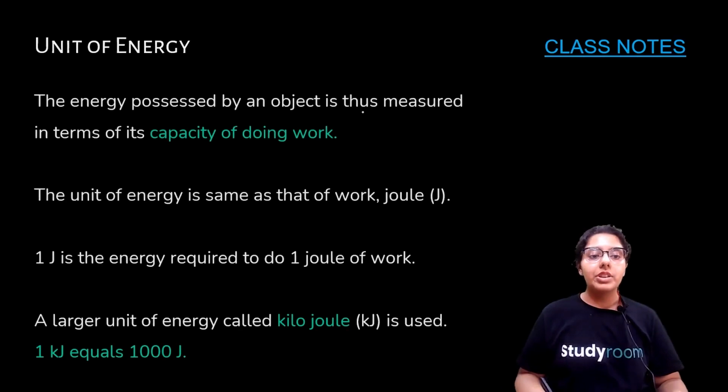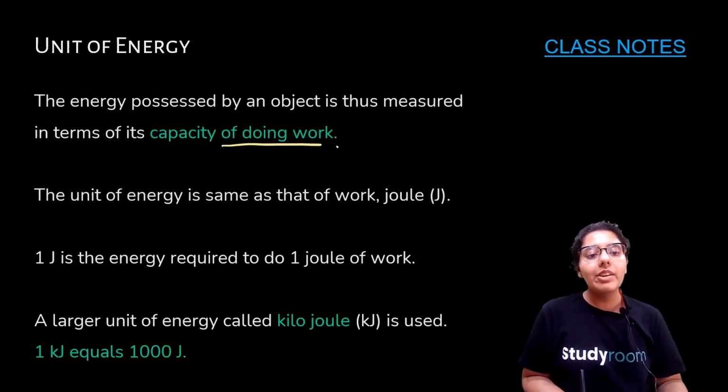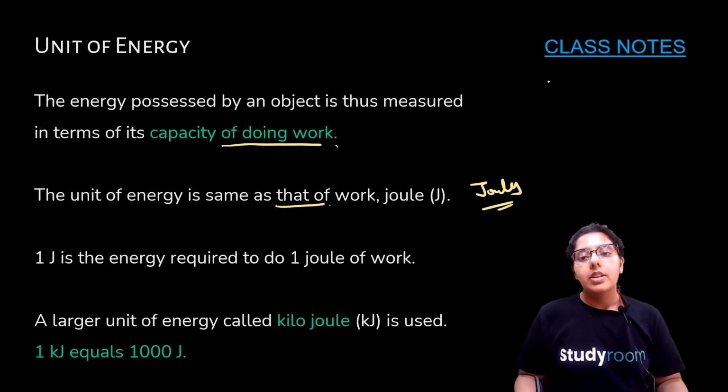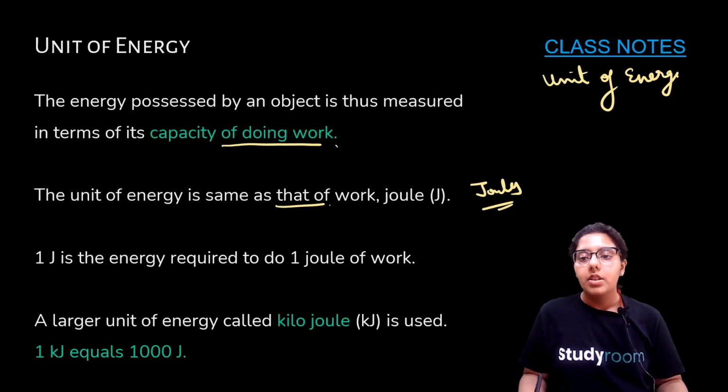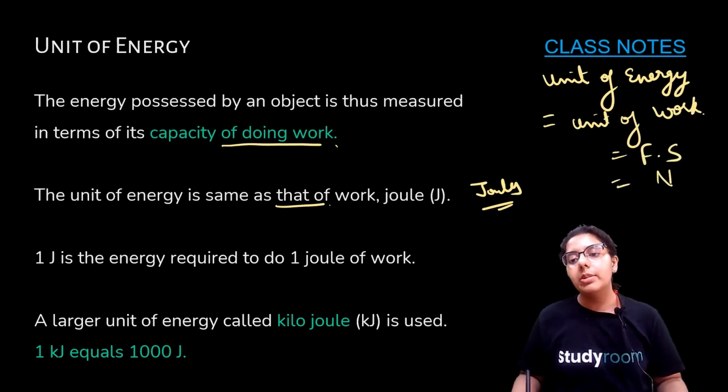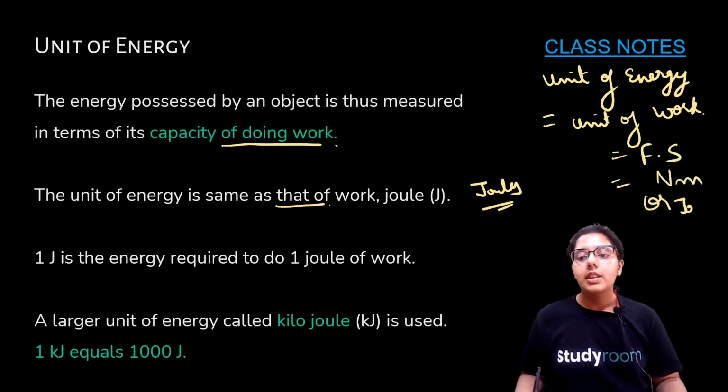So units of energy. The energy possessed by an object is thus measured in terms of capacity of doing work. The unit of energy is same as that of work, that is joules. Okay, unit of energy is same as unit of work. What was work? Work was nothing but force into displacement, Newton meters or joules.